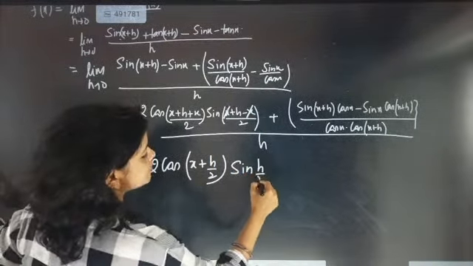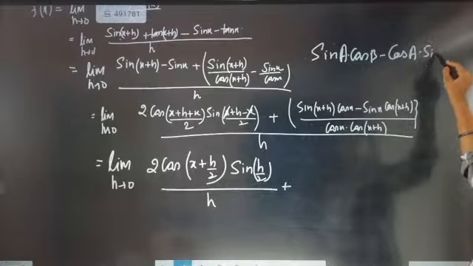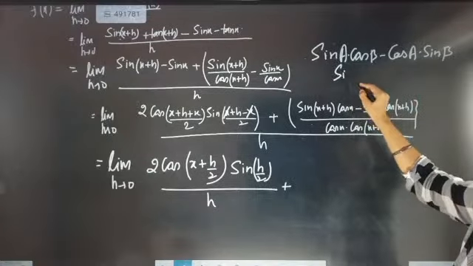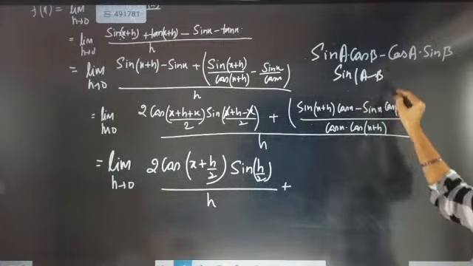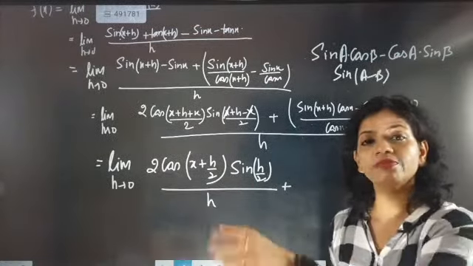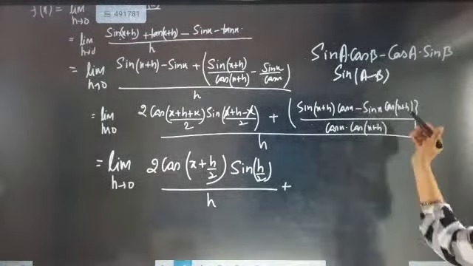So now I am not going to do anything. I am just going to distribute h this side. I just distributed h this side. Now here, sine a minus sine b. What is the formula for sine a into cos b minus cos a into sine b? Then the answer will become sine of a minus b. Sine a cos b minus cos a sine b is sine of a minus b.